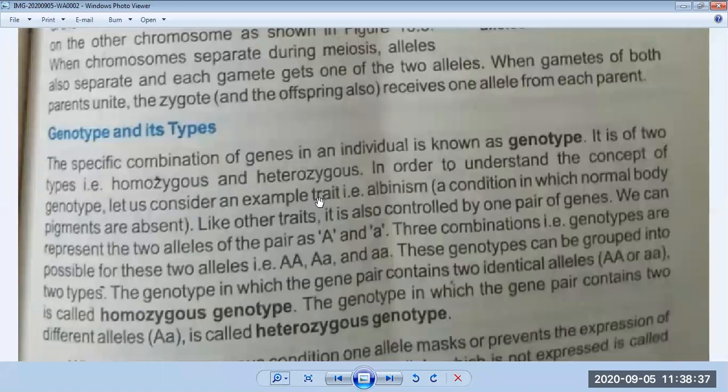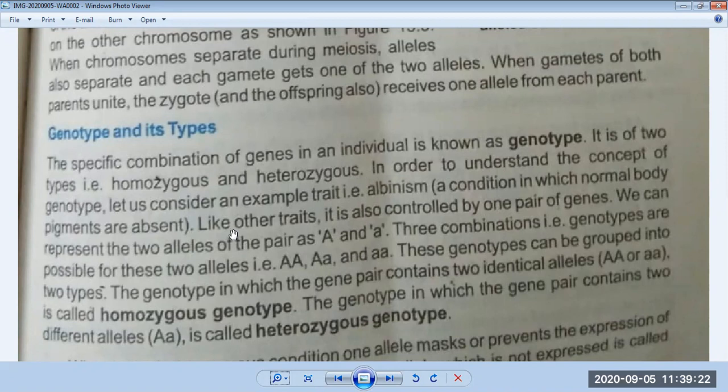In previous pages, when we started the chapter, I told you in detail that the characteristics which transmit from parents to children are called traits. So let us consider an example about traits, and we will discuss albinism. What is albinism? You all know it is a condition in which normal body pigments are absent, and commonly we call these people albino. So albinism is a condition in which normal body pigments are absent on the human body.